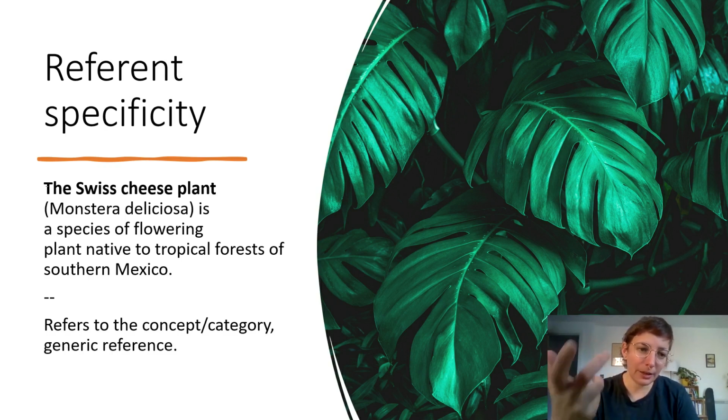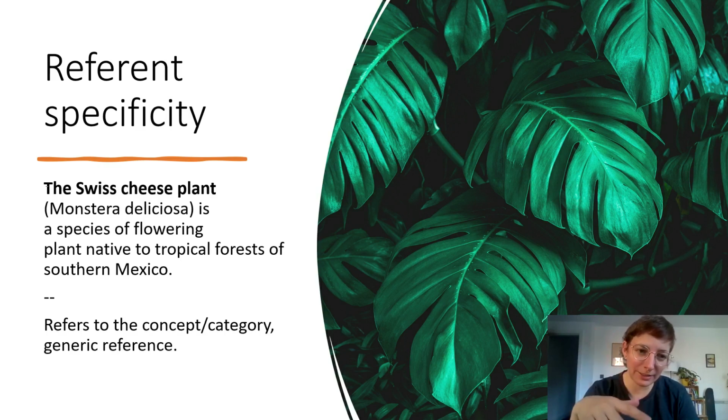On this slide, here, I'll let you read the sentence. A statement is made about the Swiss cheese plant, which is a specific type of plant. However, I'm not talking about just one particular Swiss cheese plant here.